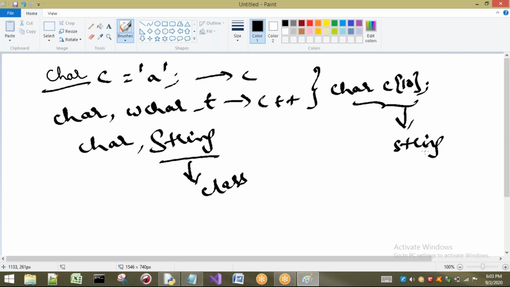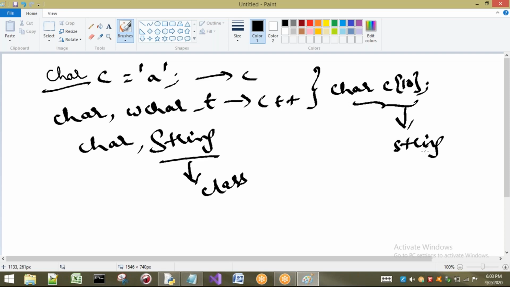In C and C++ we do not have a data type called string or str directly.